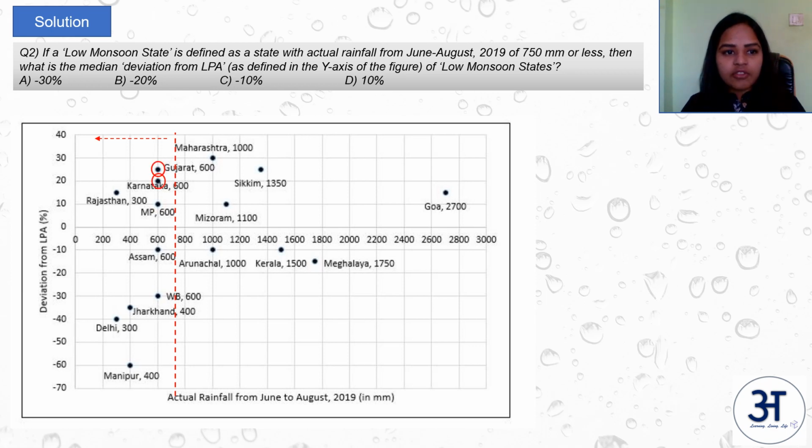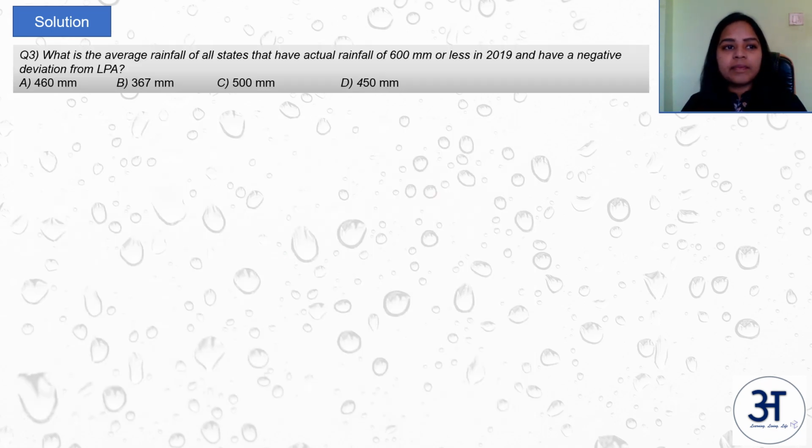So you can see Gujarat, Karnataka, Rajasthan, MP, then Assam, West Bengal, Jharkhand, Delhi and Manipur. So if you see in total there are 9 of these states, means 5th one is the median. So the 5th one from either top or bottom you can take, that is Assam. So minus 10% is your answer. Minus 10% is the deviation, median deviation from LPA. So that is the answer. C is the answer. Let's move to question 3.